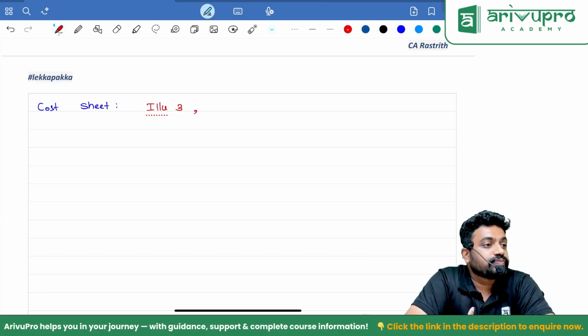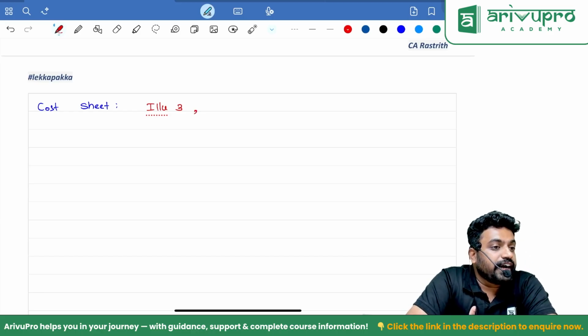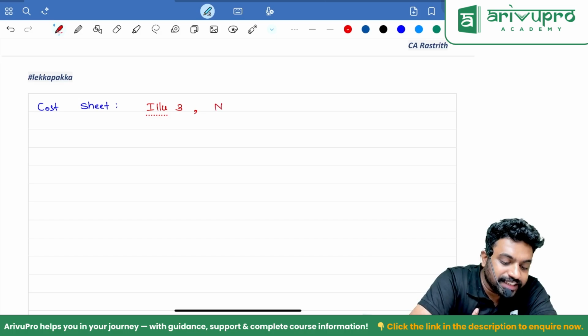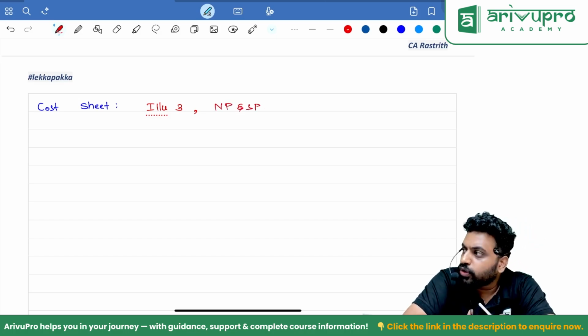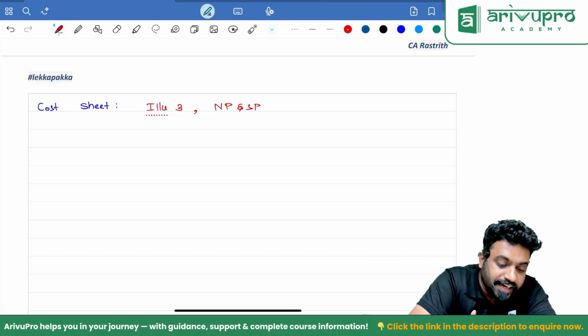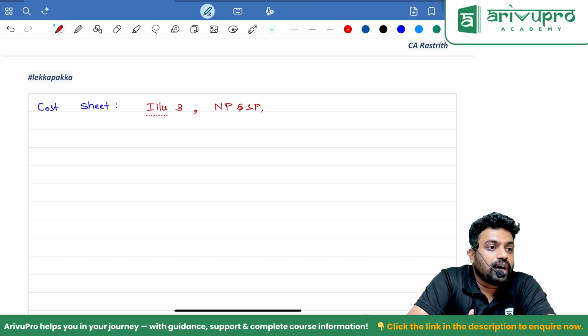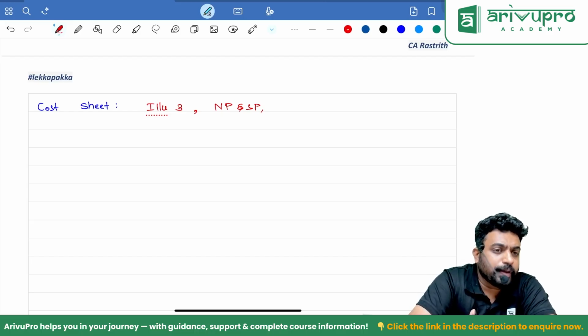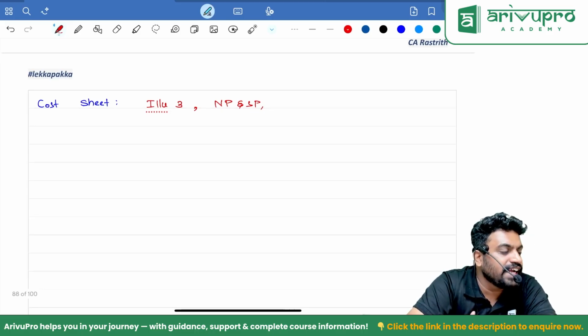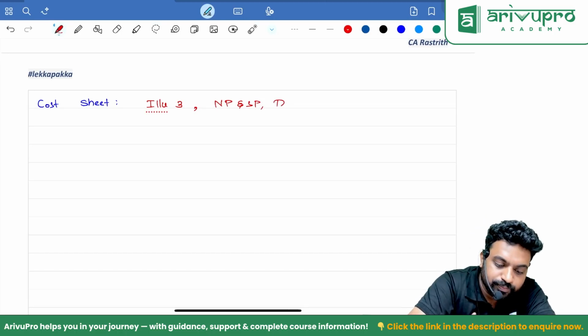Second, that normal pen, super pen question is there, no, in PYP. Yes? That you have to go through. No metallics, correct. And normal pen, super pen, and the defective question is there, no, 80,000, 72,000, 7,200. Rectification of defective, 15% of wages. That PYP question you have to go.